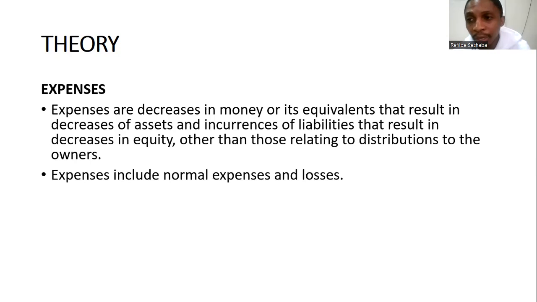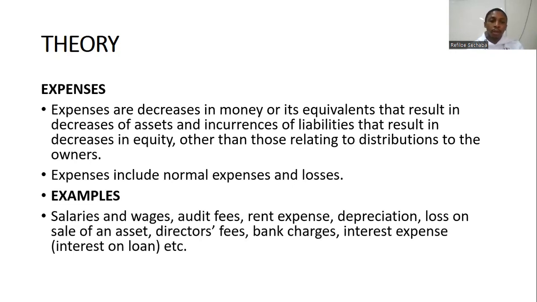Expenses include normal expenses and losses. So losses will be included under expenses, all right? So when I tell you that we have a loss on certain things, you need to remember that a loss is included under expenses. Examples of expenses are salaries and wages, which is what we pay our employees, and audit fees. This is normally the fees we pay to external auditors for auditing our books. We've got rent expense. Most businesses are renting their properties, especially the businesses that you normally find at malls. They are renting there, and so they pay rent expense.